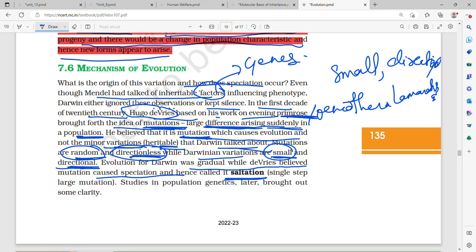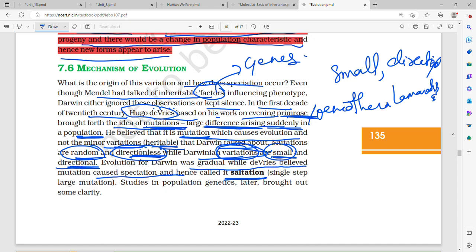So Darwin had said that the variations are very small. He did not use the word mutation. Darwin said that the variations are small and directional, whereas Hugo de Vries said that the mutations are large, they are random, they are directionless.